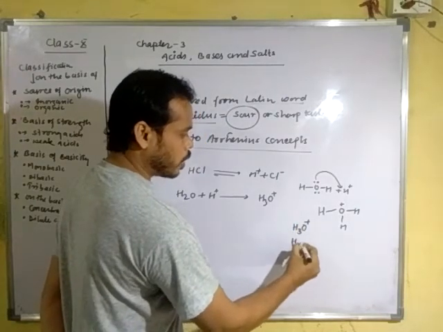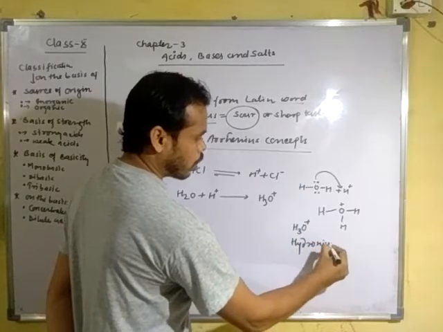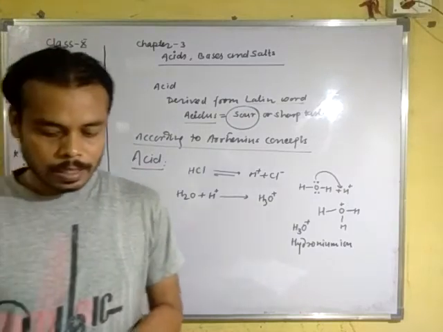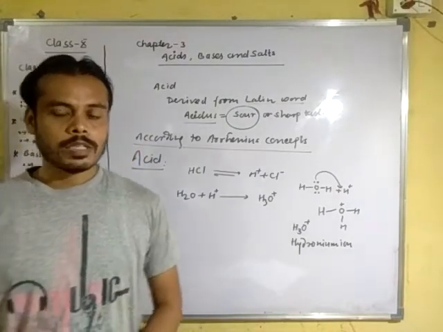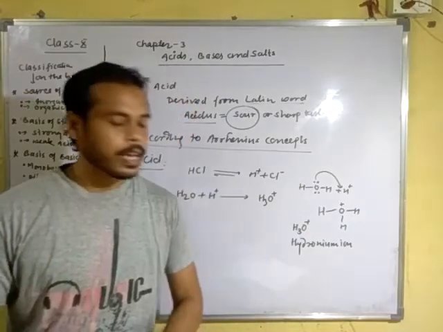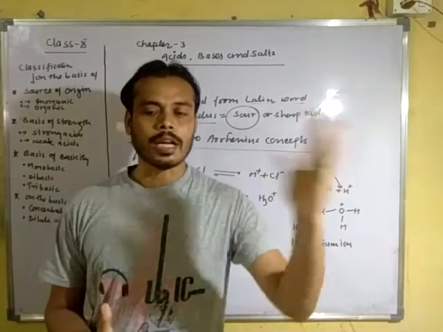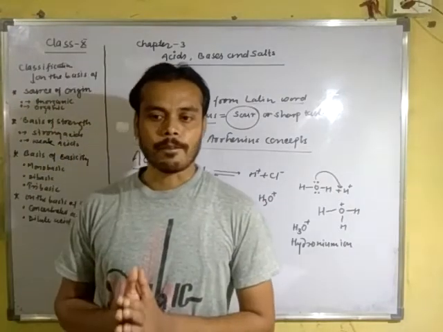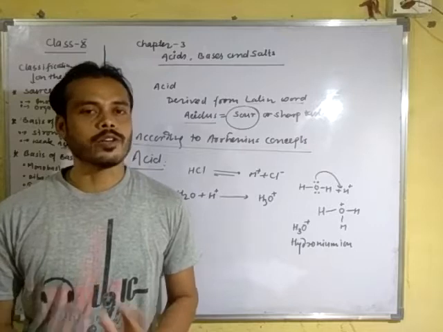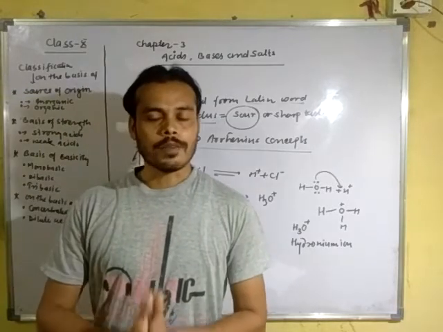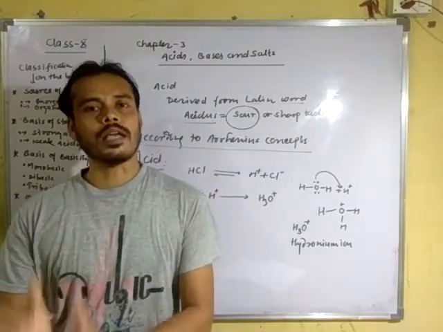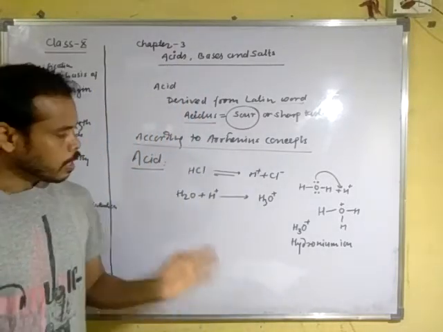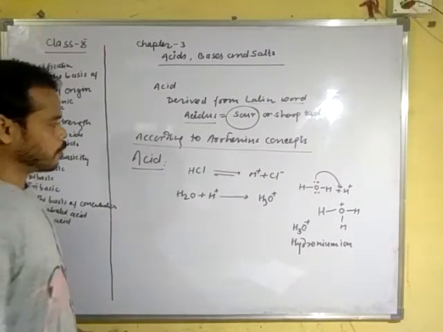This is known as the hydronium ion. So the definition is: an acid is a chemical compound which on dissolution in water furnishes hydronium ion. The substance that gives hydronium ion in aqueous medium is called an acid.